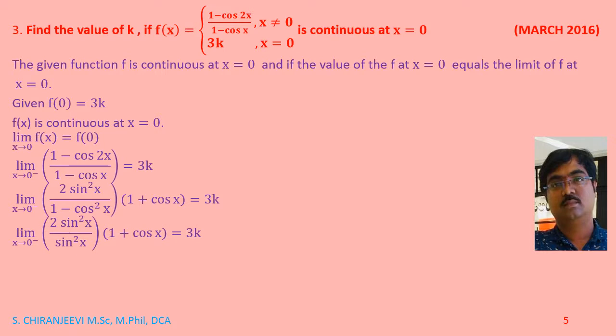So limit x tends to 0 of 2 sin square x, in the denominator 1 minus cos square x is nothing but sin square x, into 1 plus cos x, equals 3k. So sin square x and sin square x cancel. To remove the limit, I need to substitute the value of x as 0. So it will be 2 into 1 plus cos 0 equals 3k. So it will be 4 equals 3k, k equals 4 by 3.